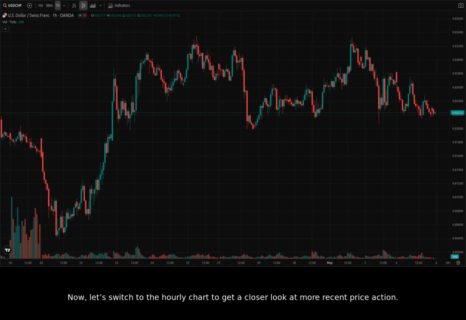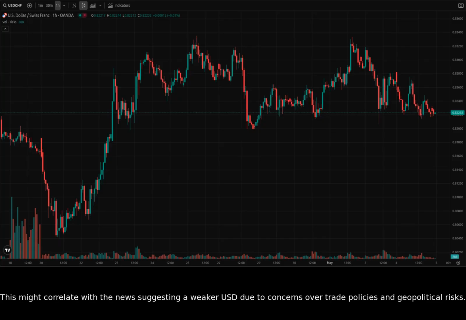Now, let's switch to the hourly chart to get a closer look at more recent price action. We will narrow down the timestamp to display the most recent range of candles. On the hourly chart, we observe some volatility with price swings. There seems to be a struggle to maintain any sustained upward momentum. This might correlate with the news suggesting a weaker USD due to concerns over trade policies and geopolitical risks. Notice how the intraday bias remains neutral, staying in a range below 0.8333, as the website Action Forex says.